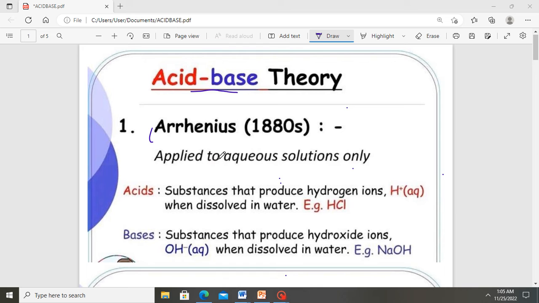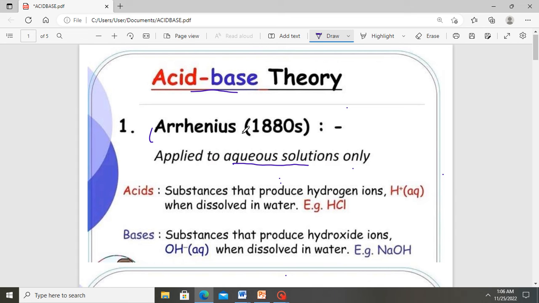So let's begin. The first concept of acid and base was given by a scientist we called Arrhenius, and he defined acid and bases based on their reactions in aqueous solutions only. An aqueous solution is a solution of water. So how acid and bases react with water molecules is how Arrhenius defined his concept of acid and bases.